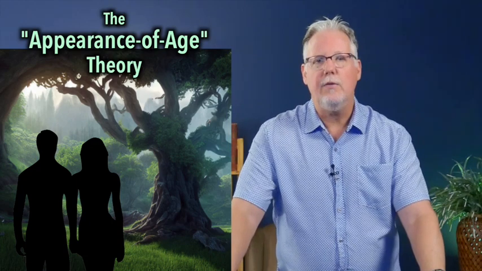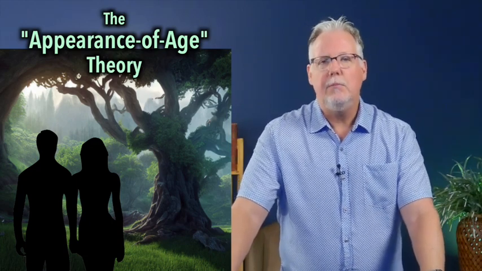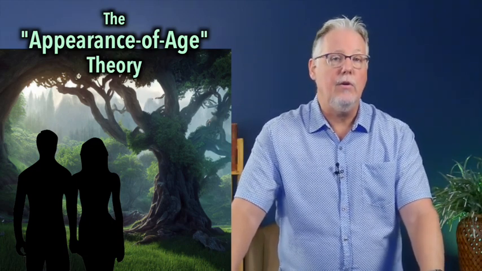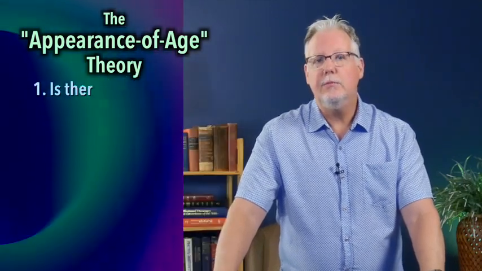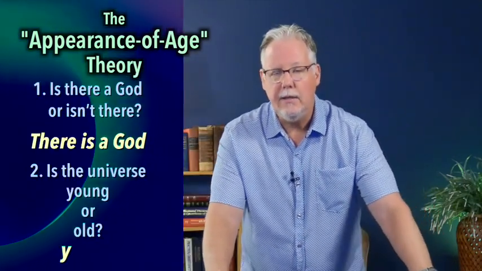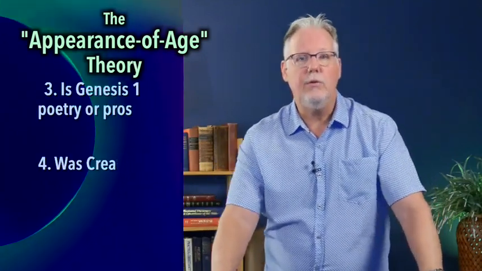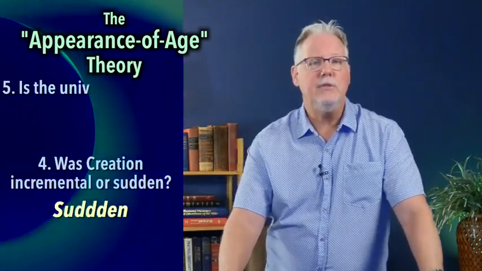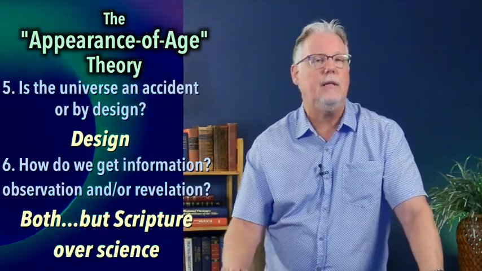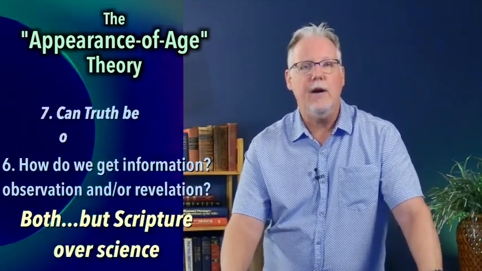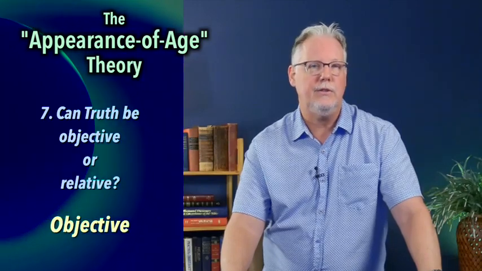But basically, however, the appearance of age theory postulates that the universe and the earth are young, but they look old. This theory assumes theism, that there is a God, a young earth, that Genesis 1 is prose, that creation was sudden, that it was designed, and that we get information through science and Scripture. But it too also believes that Scripture trumps science. And finally, it assumes that objective truth exists.